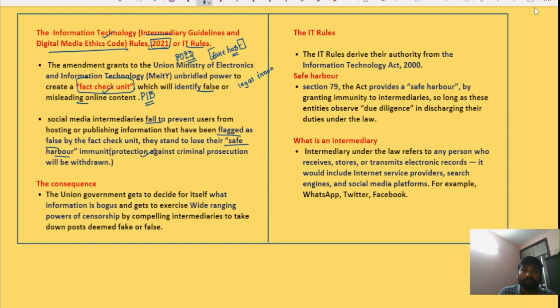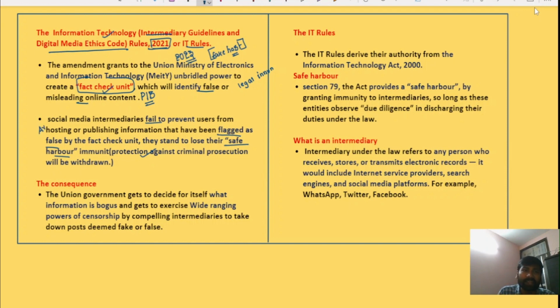Now if an intermediary hosts fake news, then their safe harbor will be withdrawn by the government.